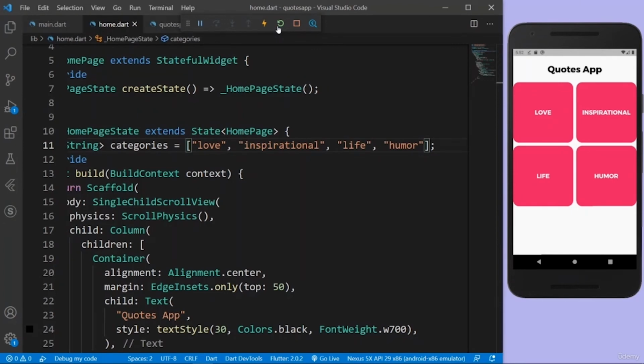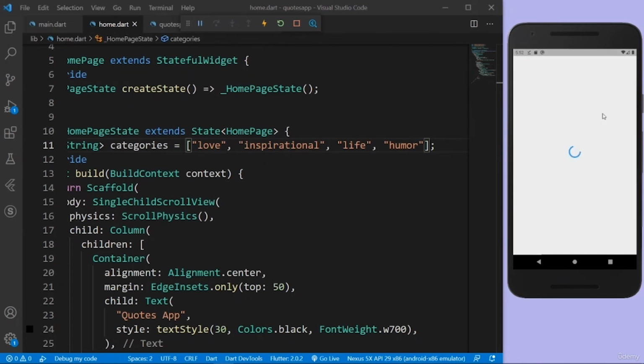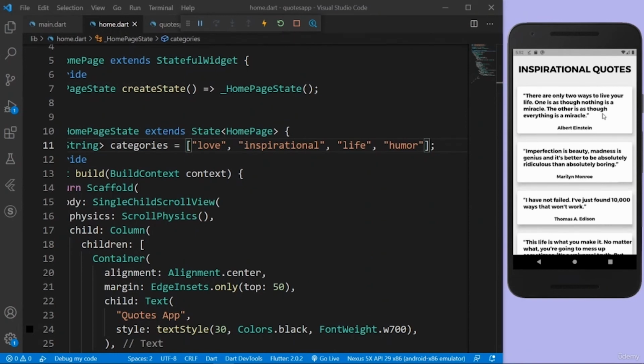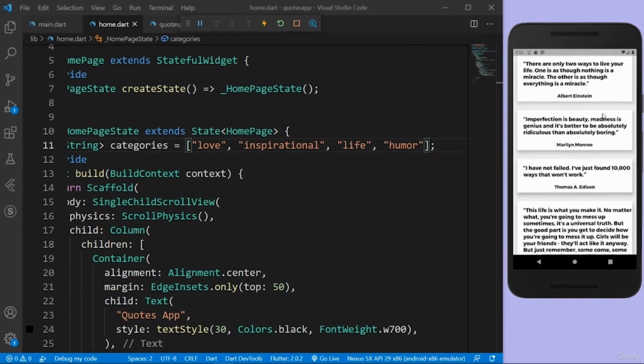And after doing a full restart, there you go, I have a new category name, inspirational. I just said inspiration, but it was actually inspirational. Let's click on this category and we should have more quotes now. And there you go, yes, we have more quotes. That means this is also working perfectly.